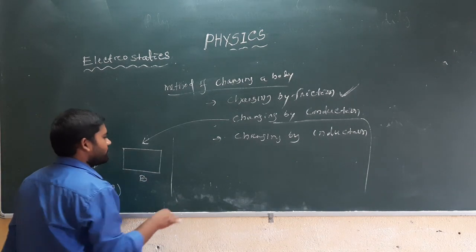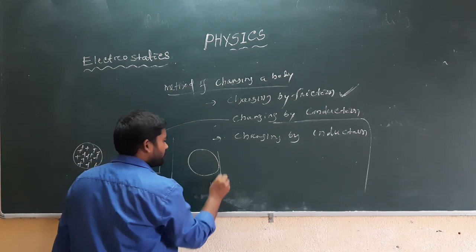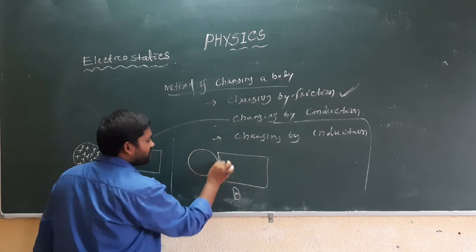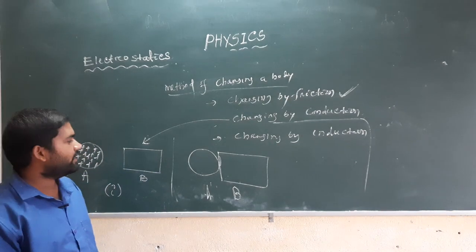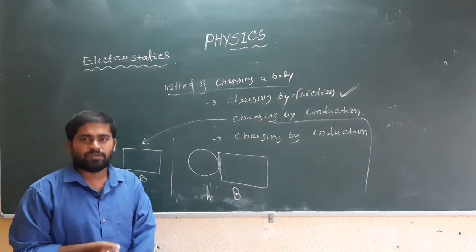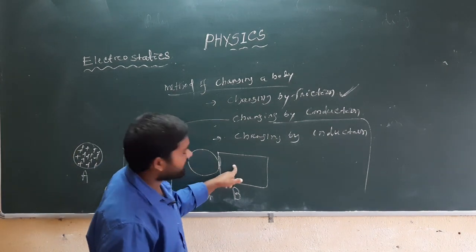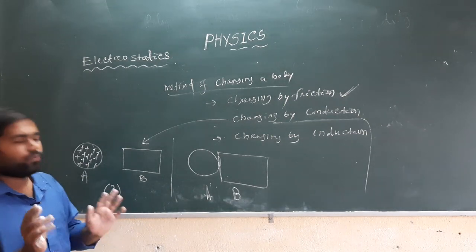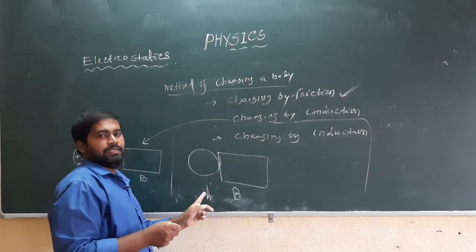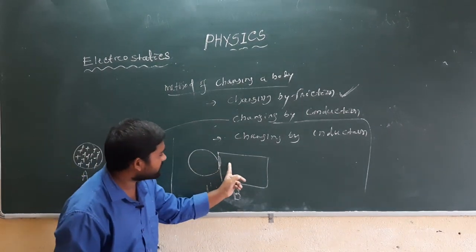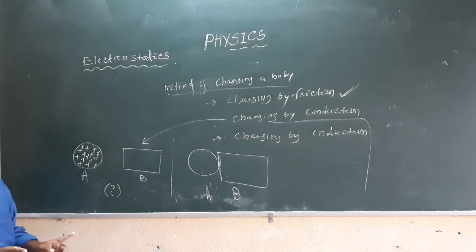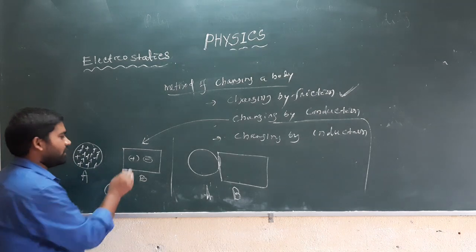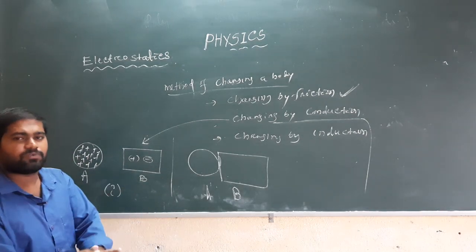In the second case, suppose we make contact between body A and body B by a conductor. That means body A and B are joined together, and there is a transfer of negatively charged electrons. The body B is neutral, meaning it contains equal amounts of positive and negative charges; the total positive charge is equal to the total negative charge.